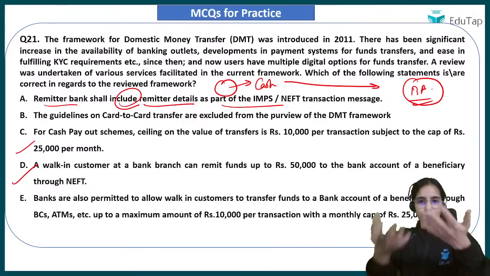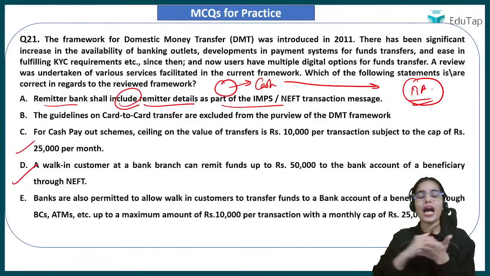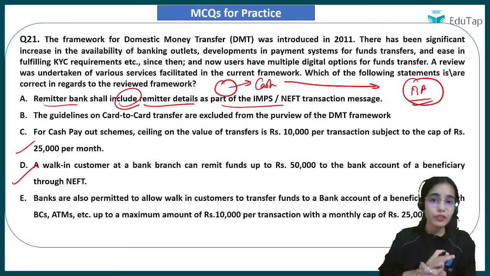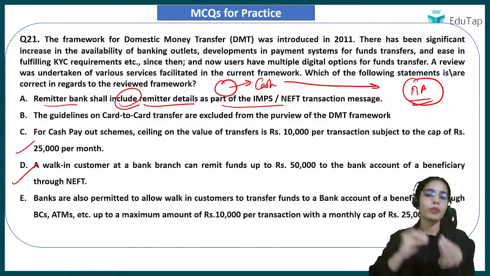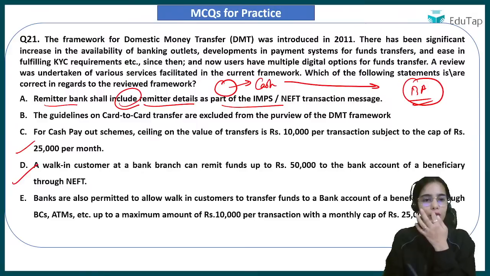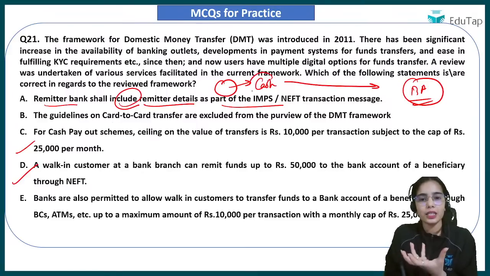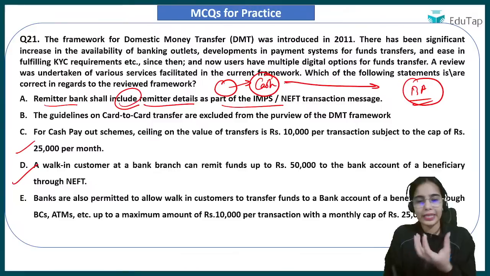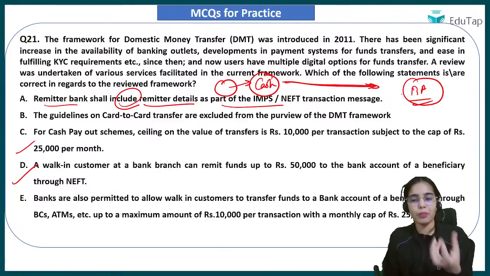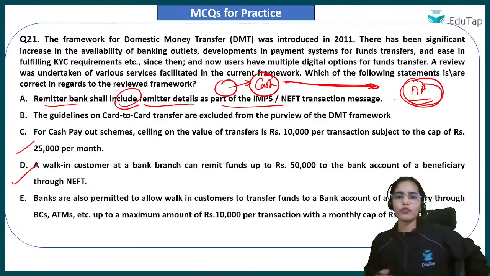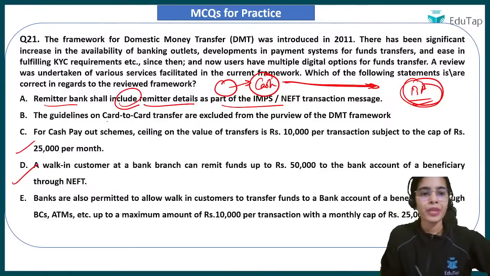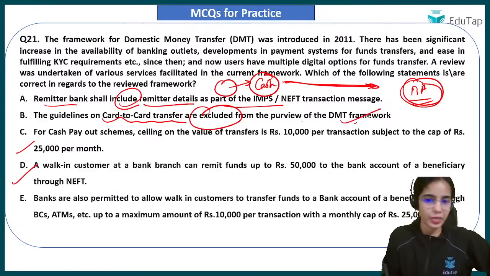So the people that are receiving the money should have all the information that, okay, through NEFT this money has come through, like this money has been sent by Mr. Raj or Miss Rani or someone. So the remitter bank, that is taking the cash and sending this money to the bank account, shall include remitter details as part of the IMPS or NEFT transaction message, and the guidelines on card to card transfer are excluded from the purview of the DMT framework, correct.